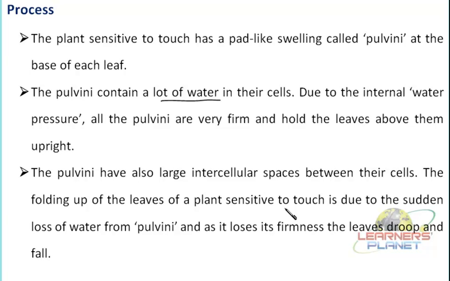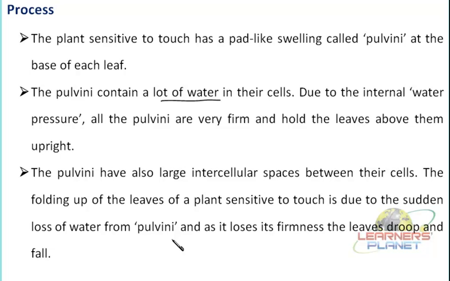As they expand, what will happen? The bottom side, if it gets expanded, the leaves will droop inside. It will exert a pressure over these pulvini so that the firmness is lost and things appear to be in a shrunken manner, or in the drooped manner. And of course, when the touch is removed, then the reverse condition will arise. So this is how the firmness of pulvini controls the erect or drooped condition of the leaves.